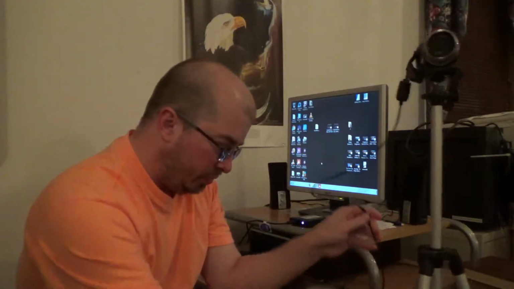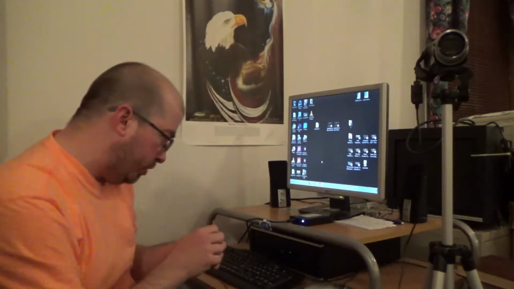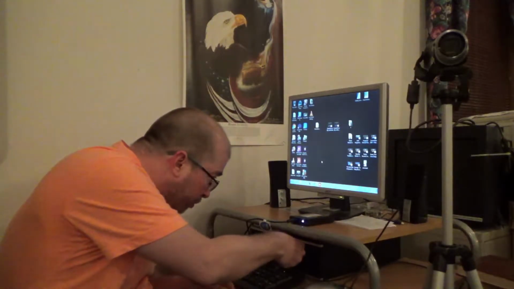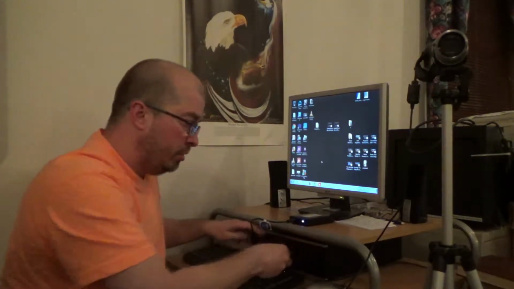And it's the same type of thing here. There's a USB cable here connected right to the camera. This is the end that plugs into the USB port on the computer. You plug it right in the computer.